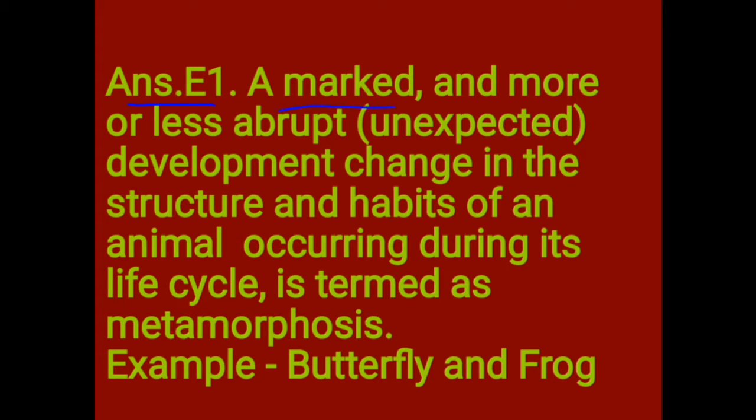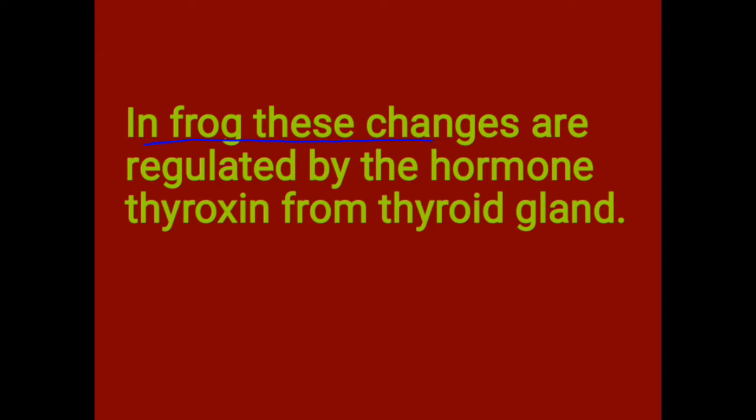A marked and more or less abrupt developmental change in the structure and habits of an animal occurring during its life cycle is termed as metamorphosis. Example, butterfly and frog. In frog, the changes are regulated by the hormone thyroxine from the thyroid gland.